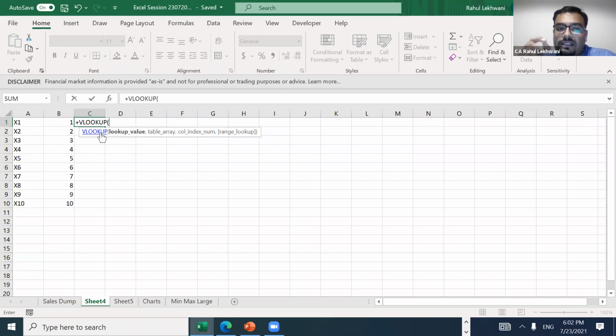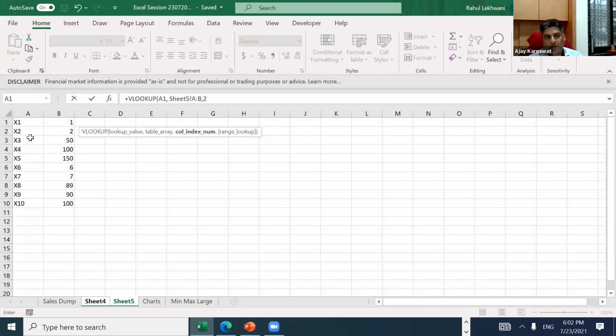First you need to actually select the unique code. What is the unique code in both the things? It is x1. So just select this one, then press comma and then space, then go into the sheet from which you want the data. I want the data from sheet 5, so I select all of this and go to the second column, because the second column is the data that I want. Then press comma, then press 2, because I have gone till 2 only. If I had gone till 100, I would have put 100 also. Got it? So why can we not use XLOOKUP there?